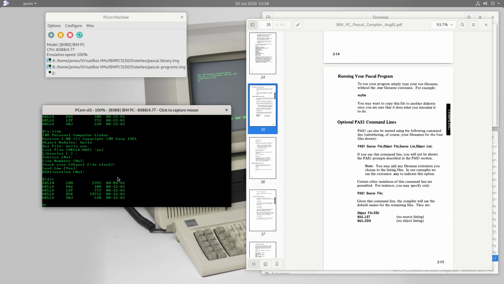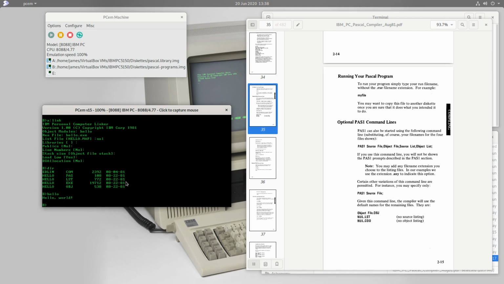Yeah, and there it is. So we can now try and run that, and we expect hello world to appear on the screen if we wrote our Pascal program correctly. Yep, there it is. So that's pretty good. We can actually produce programs now using a completely different language, and also producing standalone executables, in this case, using the Pascal compiler. So that's another way that we can program this IBM Personal Computer.